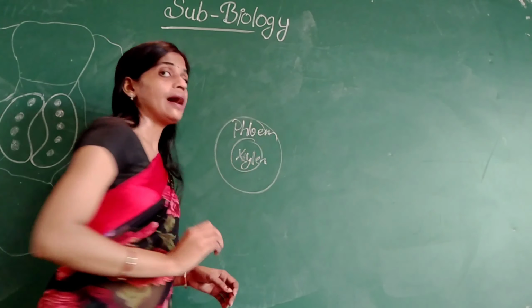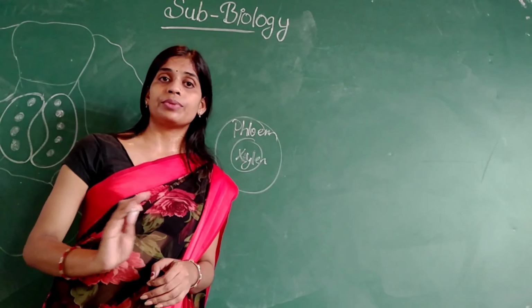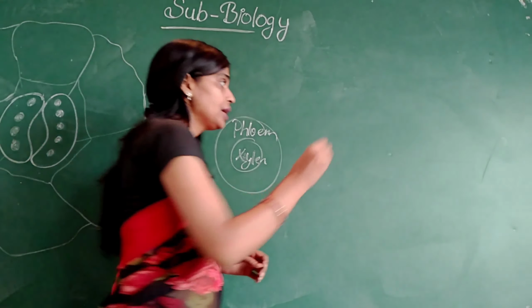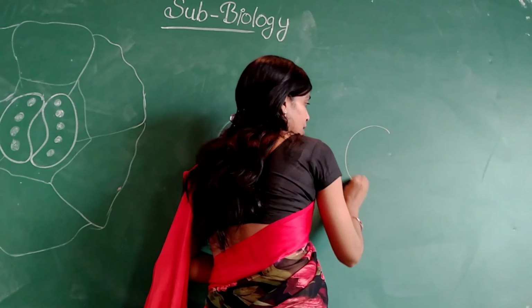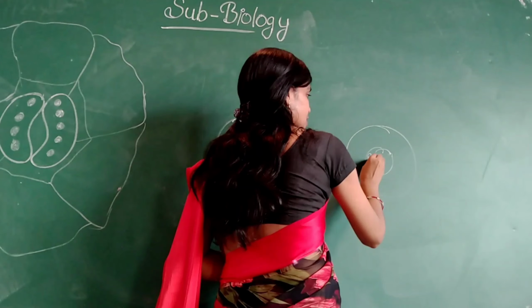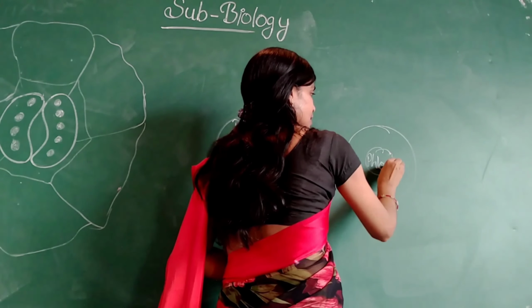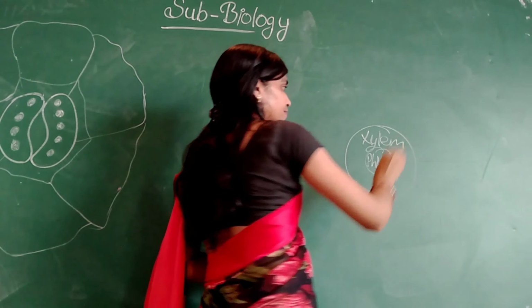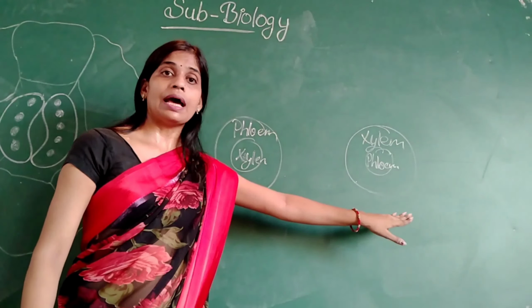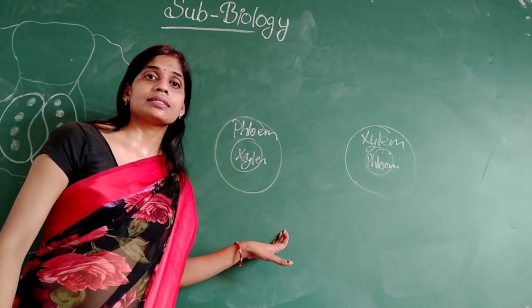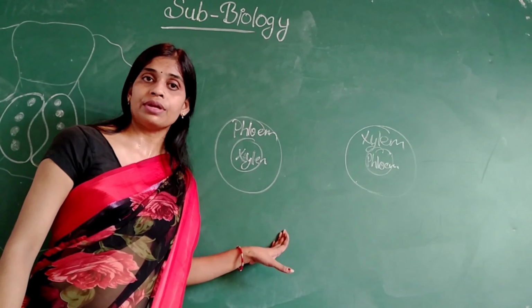So it is a hydrocentric vascular bundle. And in the leptocentric, the phloem is present in between and the xylem is on the outer side. This is the leptocentric and this is the hydrocentric vascular bundle.